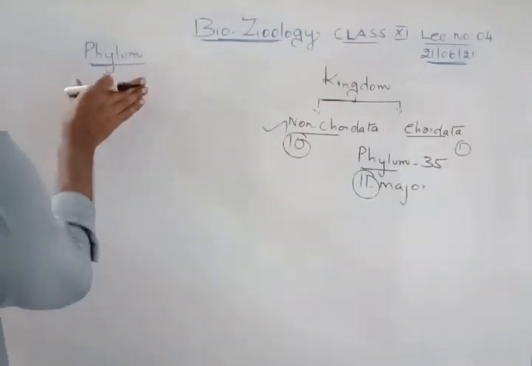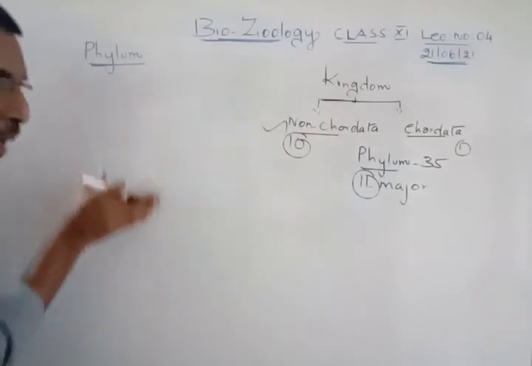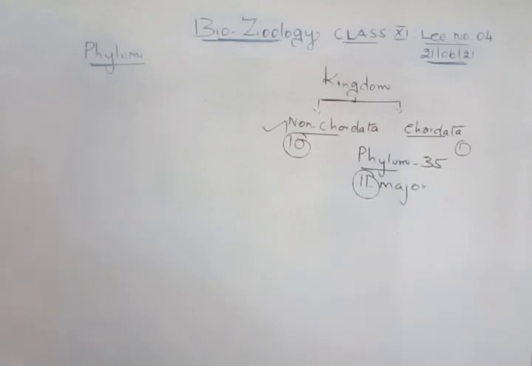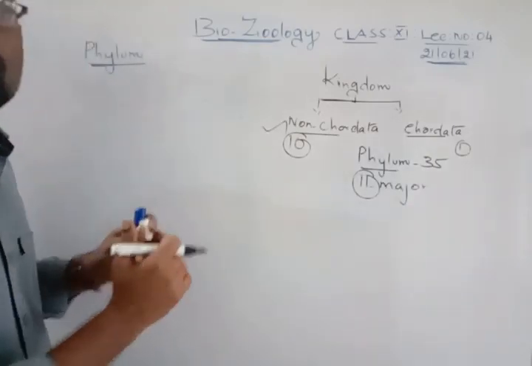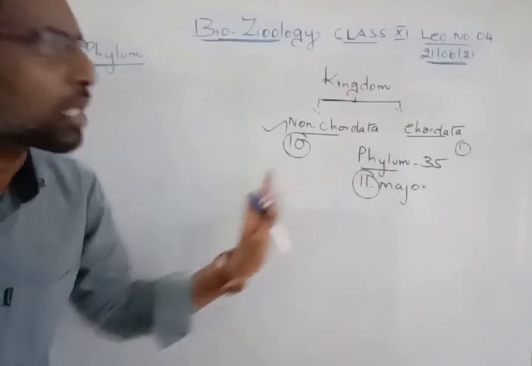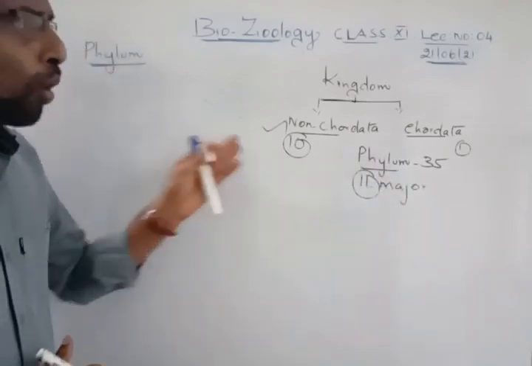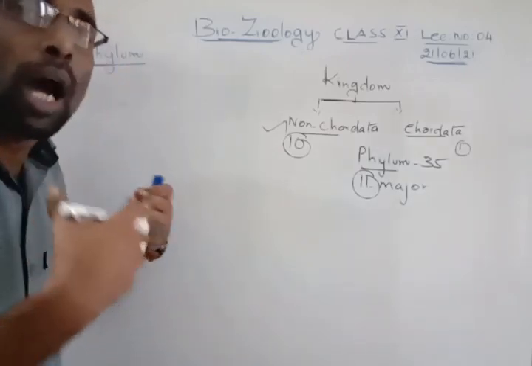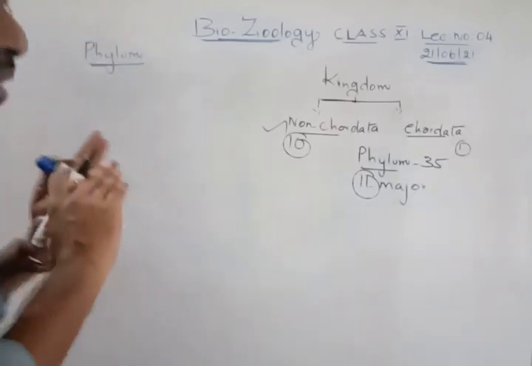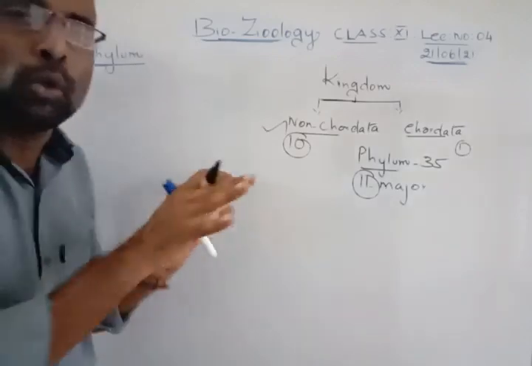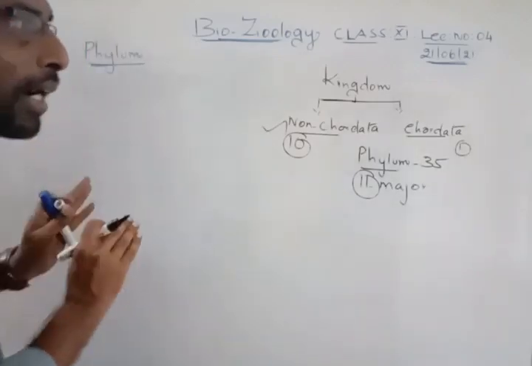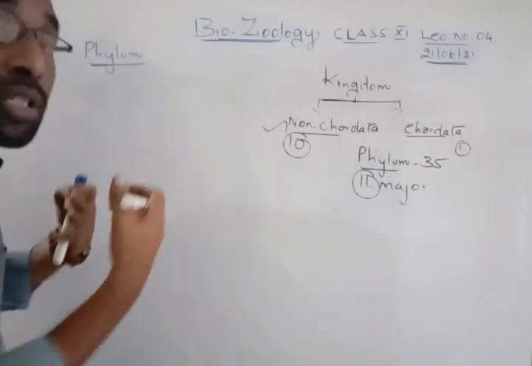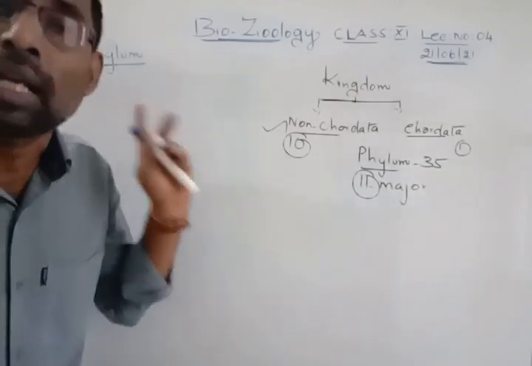Whenever we study these phylums, we are going to study 11 phylums in depth, meaning all the characteristics, the general characteristics, everything we are going to discuss. So it will be hard for us to put it in mind, and even hard to recall it. So I will give you a proper way to understand. Please concentrate on each and everything. I will help you with how to study and how to recall these phylums in detail.